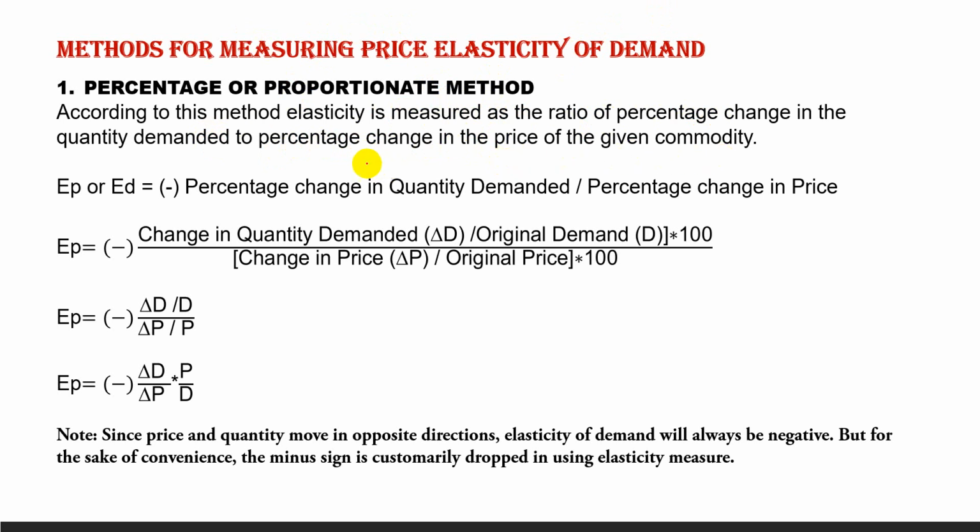Or you can write this as percentage or proportionate change in quantity demanded to percentage or proportionate change in price of the commodity. So EP or ED is equal to minus, again we know that this minus sign indicates that the price and quantity demanded are inversely related. So, percentage change in quantity demanded divided by percentage change in price.